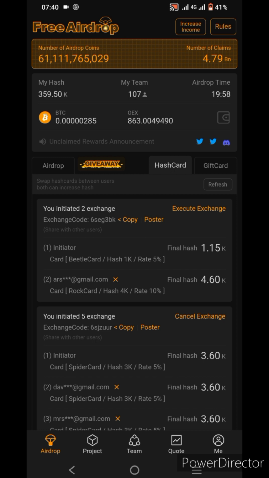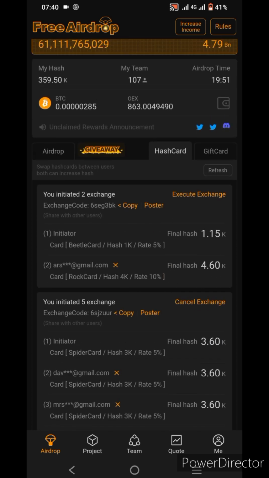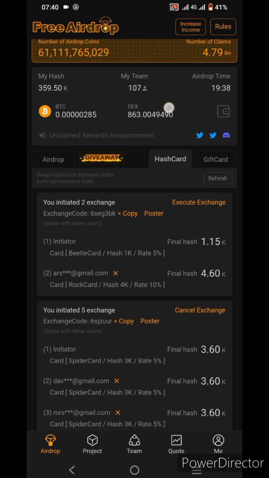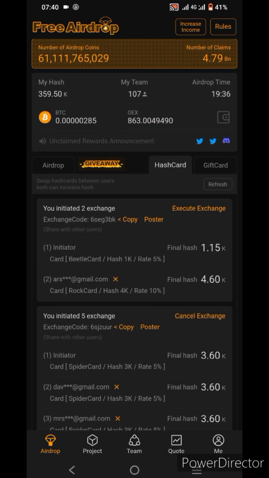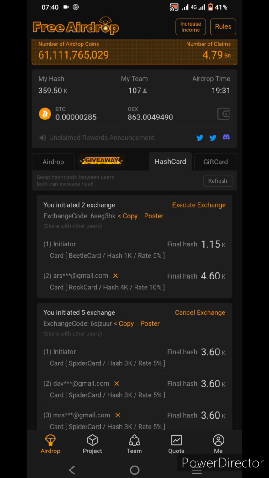You get a link. Click this link, create an account and verify your page, then start mining for 24 hours. Start mining just once every 24 hours and you get OEX token. I have 863 OEX tokens. So you can start mining.